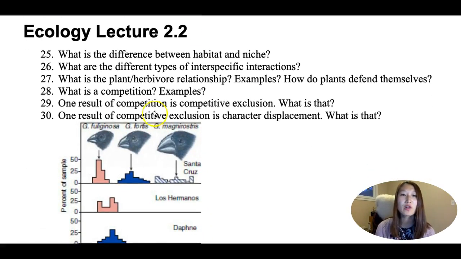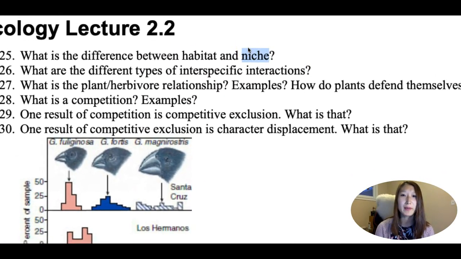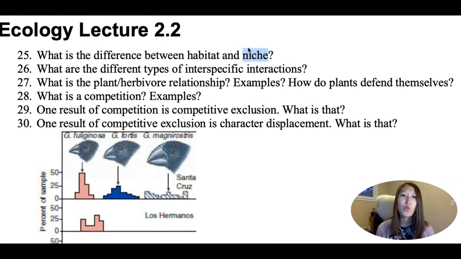The next one we're going to talk about is the difference between habitat versus niche. Habitat is a word that we talk about a lot. Habitat is simply where you live, right? So for a school of tuna, the ocean that they're swimming in, that area, the ocean itself, the water, the salt in the water, the pH of the water, that's the habitat.